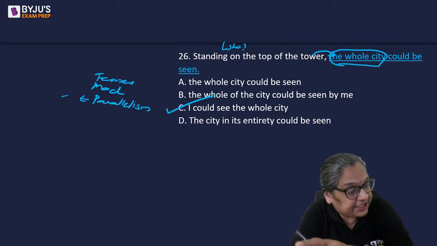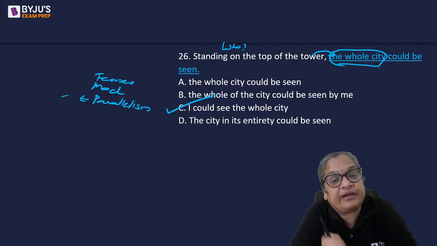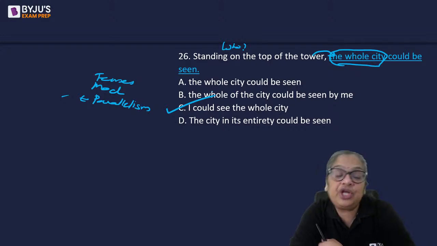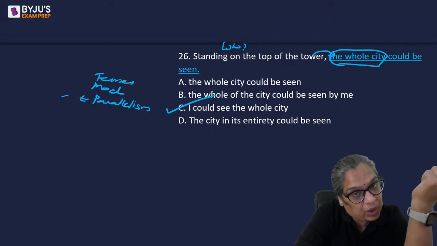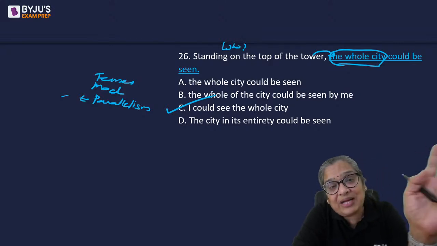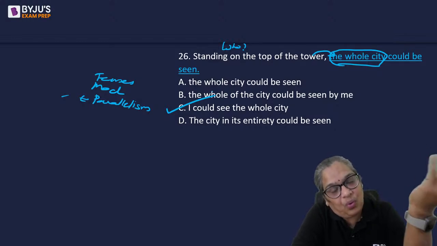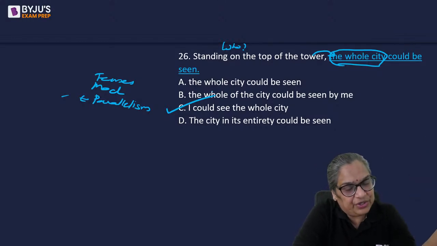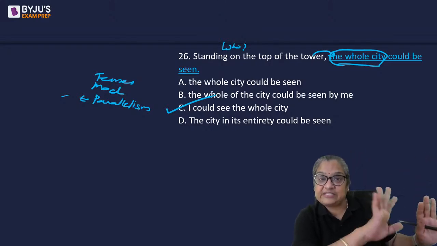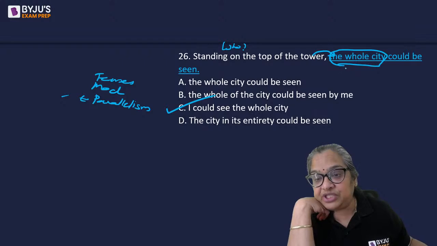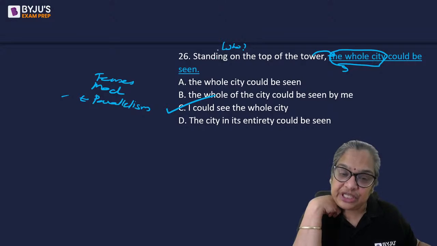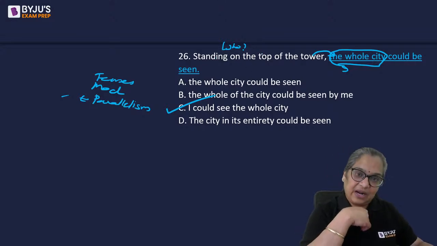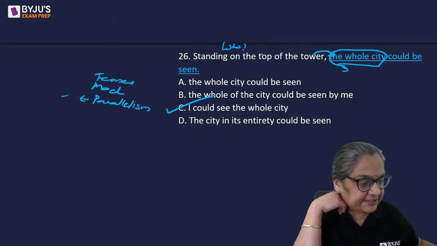You can also change it. If this hadn't been an underlined sentence, the other correct version is, when I was standing on top of the tower, I could see the whole city, or the whole city could be seen by me. There, what are you doing? You're changing the modifying phrase into a clause. You don't need to answer who was standing on top of the tower. You know who was standing on top of the tower: I, he, or she. So when the modifier is left like that as a phrase, you need to use the correct subject here. If you have the option and this has to be changed, insert the subject in the phrase. Understood? All of you clear about 26?